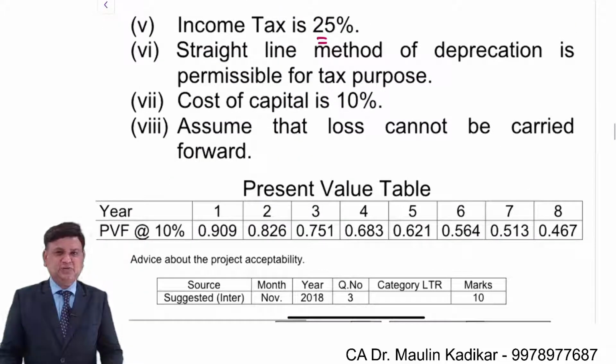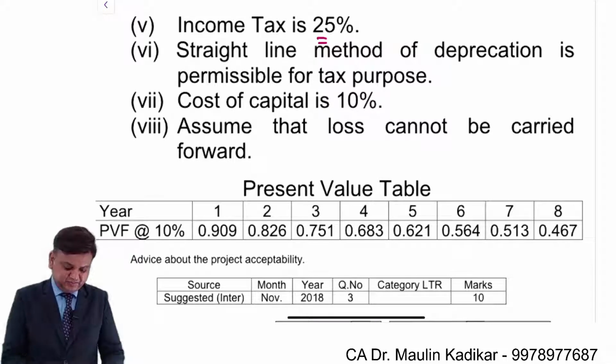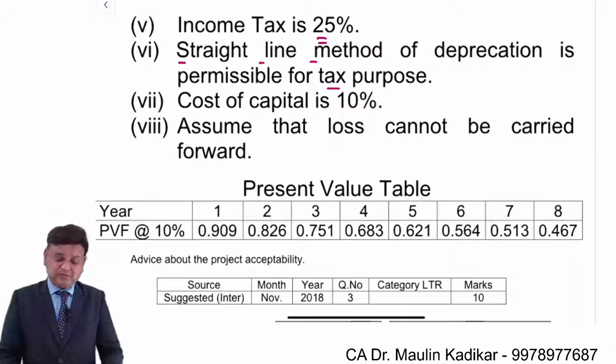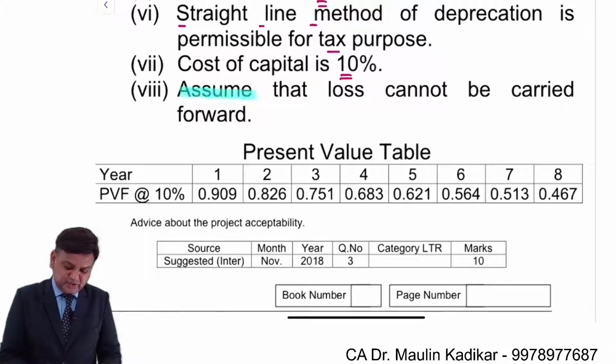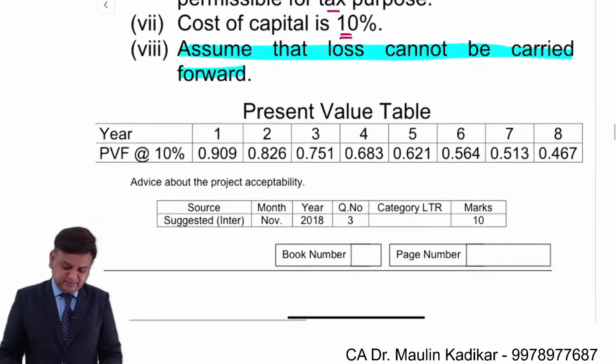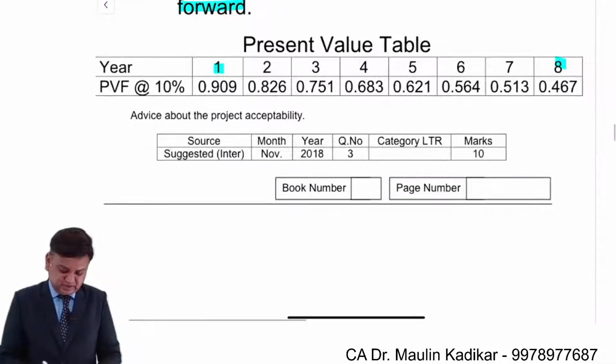Income tax rate is 25%. Straight line method of depreciation is permissible for tax purpose also. Discounting rate is 10%. Assume that the loss cannot be carried forward. The discounting factors information has also been provided to us.